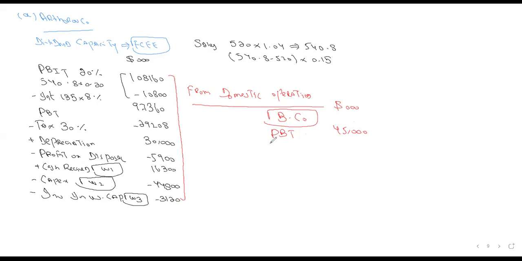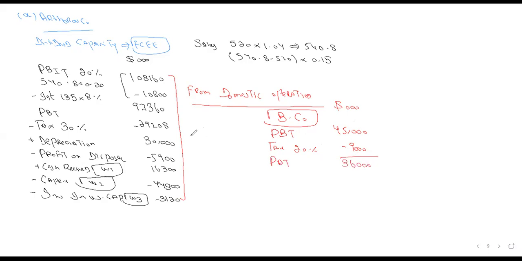What was the tax of this company? 20%. So this will be 9,000, and your profit after tax is 36,000.